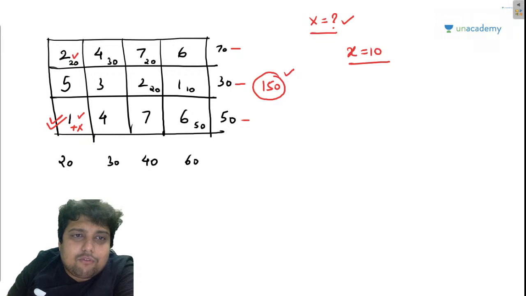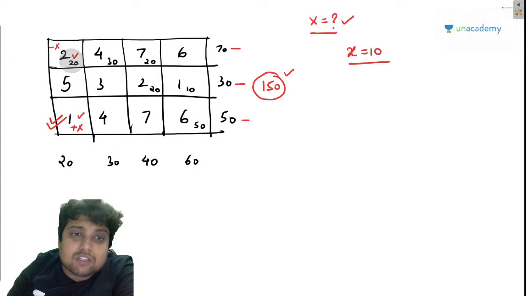So now I will have to write minus X here, right? But if I am writing minus X here, 20 minus X, which is 20 minus 10, 10. So 10 plus 30, 40 plus 20, 60. But this factory was supplying 70. So now this factory is disturbed.